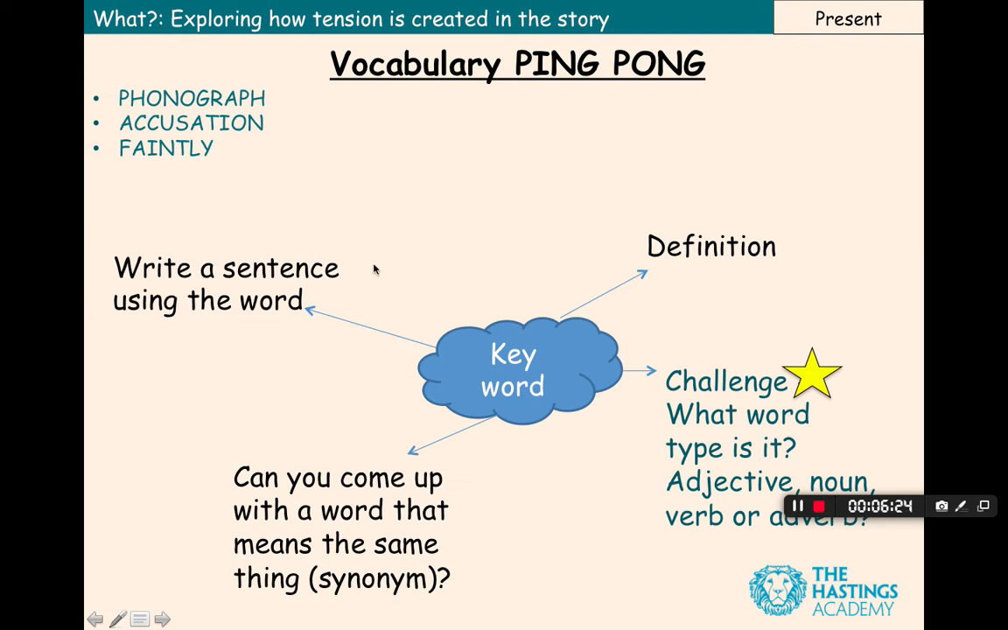Write a sentence of your own using the word. Try to think of a word that means the same thing as it, okay, so the synonym. And then the challenge, try to think about and consider what word type it is. So is it an adjective, noun, a verb, or an adverb? So I'll give you a bit of time to complete your mind map.